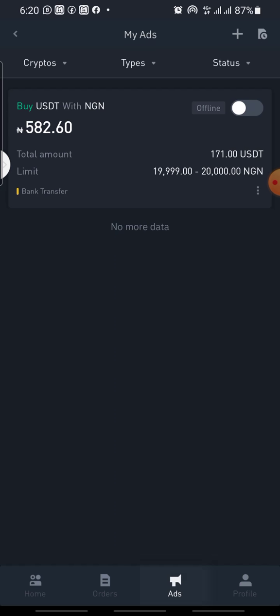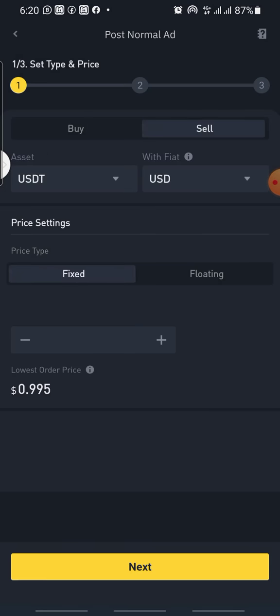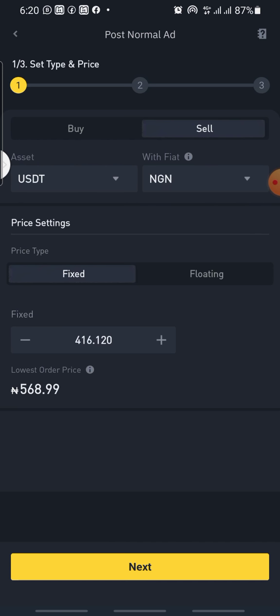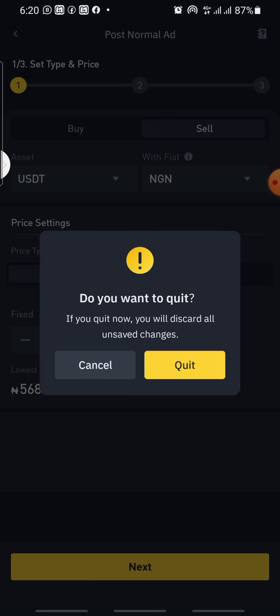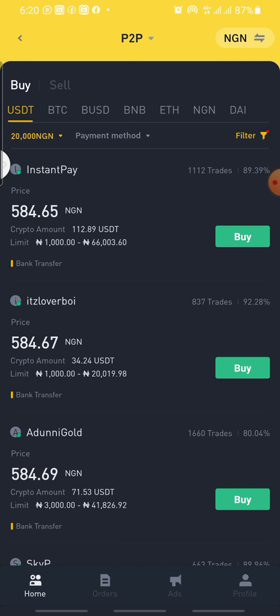Okay, let's say I will post a sell ad now, because let's say you have the 171 USDT in your wallet. You come to this plus sign, click on the plus sign to place your ad. From this place you change it to sell, from USDT to Nigerian naira, don't forget. So the price is fixed. Before you place it, you have to go back to check the price others are buying, because you want to sell at a higher price.